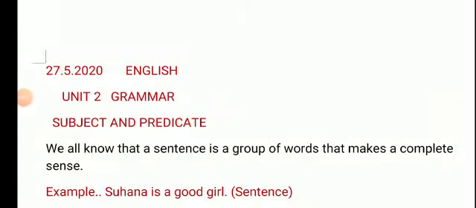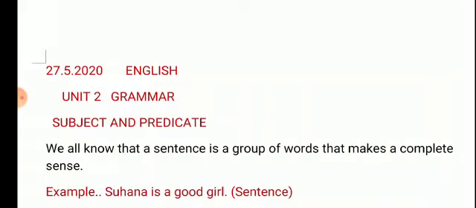Good morning, students. Today we are going to start Unit 2 of Grammar Book, and the topic is subject and predicate. We all know that a sentence is a group of words that makes a complete sense. I have written one example here. Suhana is a good girl. It is a sentence. Today I am going to tell you that we can divide this sentence in two parts, and those two parts are subject and predicate.